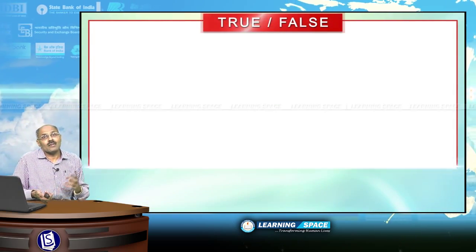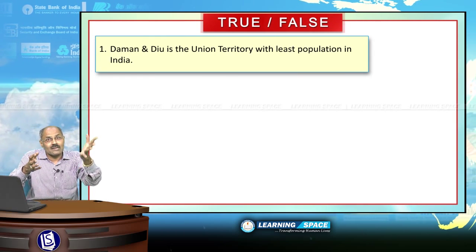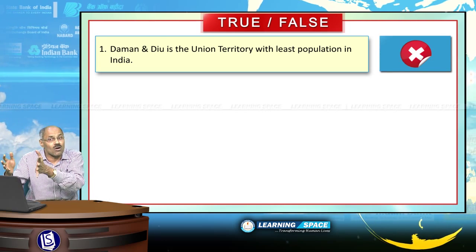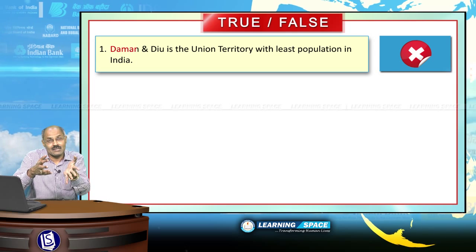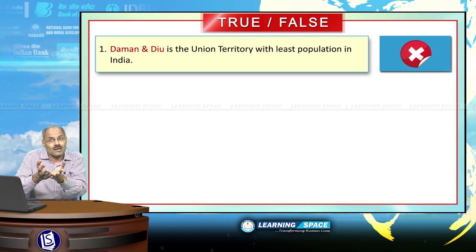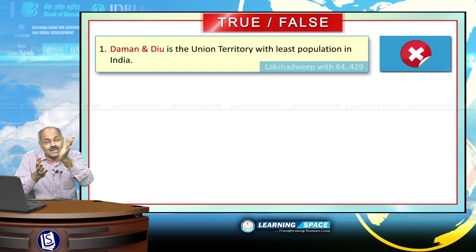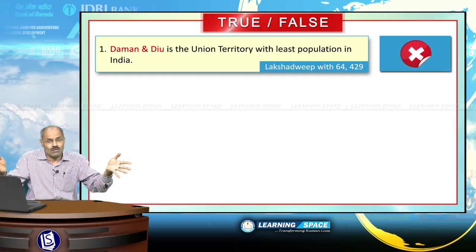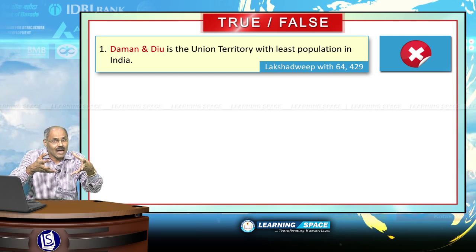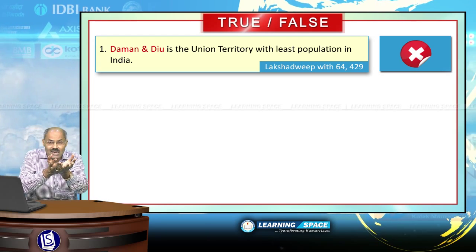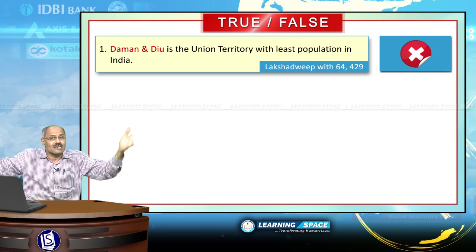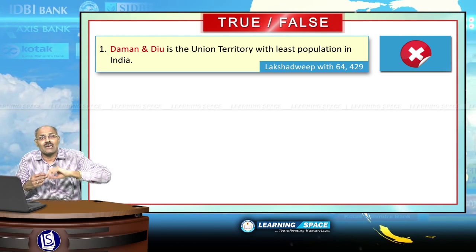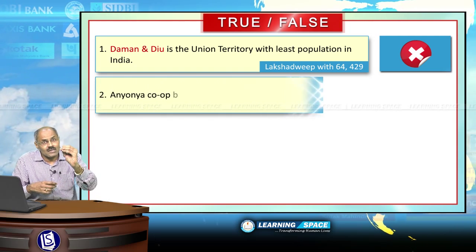Please don't forget. Look into the first sentence. Daman and Diu is the union territory, absolutely correct, but with the least population in India is wrong. Daman and Diu is the union territory, but the least population among the union territories is Lakshadweep. In fact, Lakshadweep is the union territory. If you look into the states also, Lakshadweep is having the least population in our country among all the union territories and states, with a population of just 64,429.